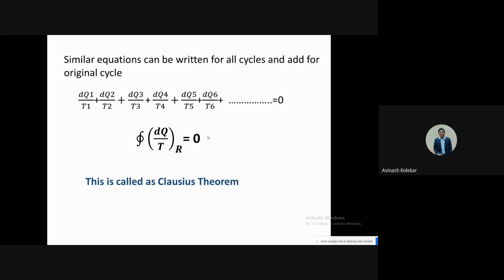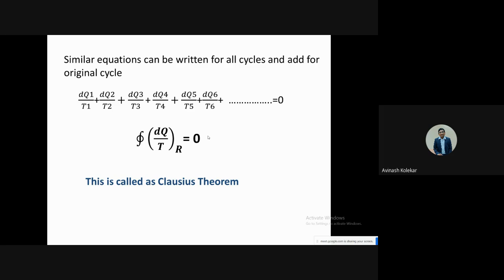If you take the integration of dq by T over a reversible cycle, it comes to 0. This is what the Clausius theorem is. For the GATE examination, derivations are not important, but if you want to understand how it is coming, then you can read it.